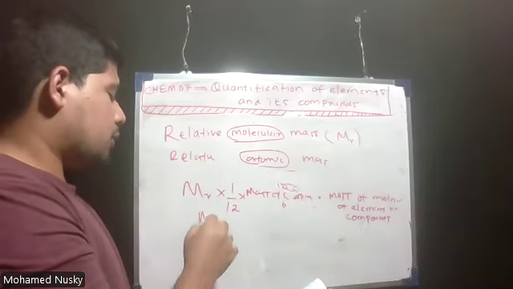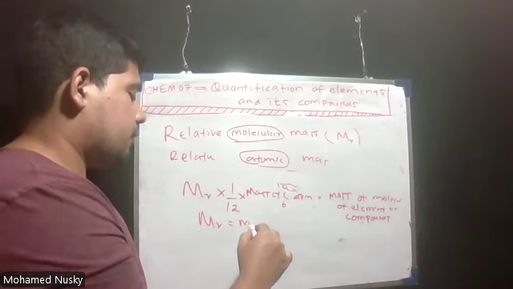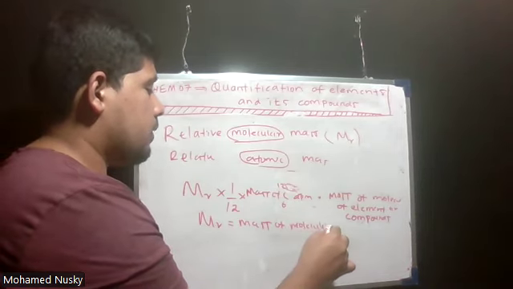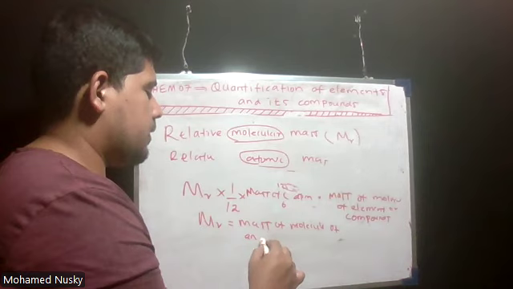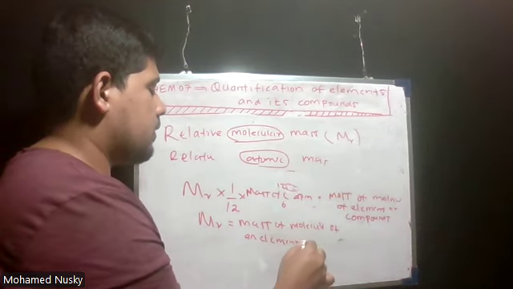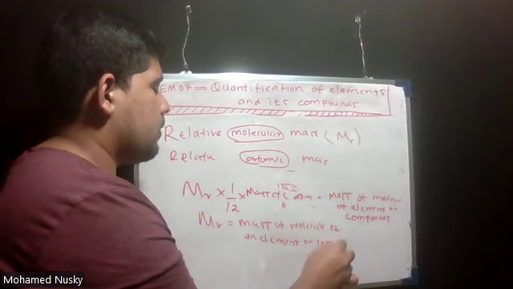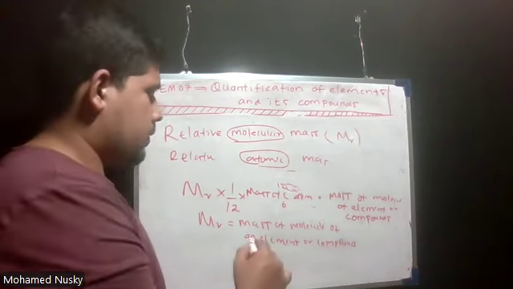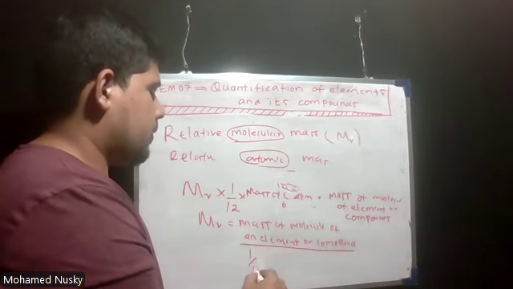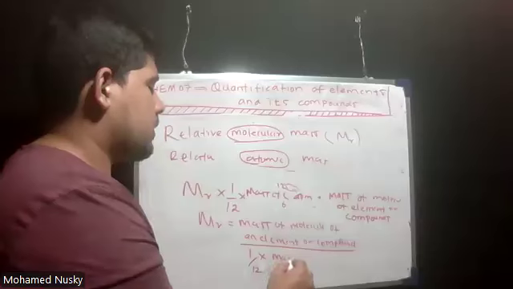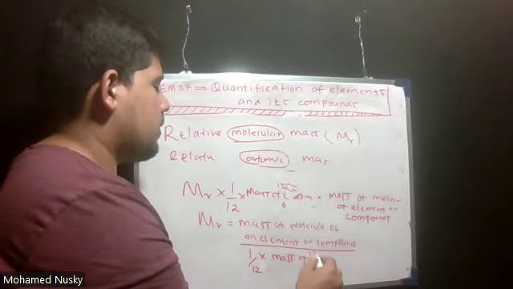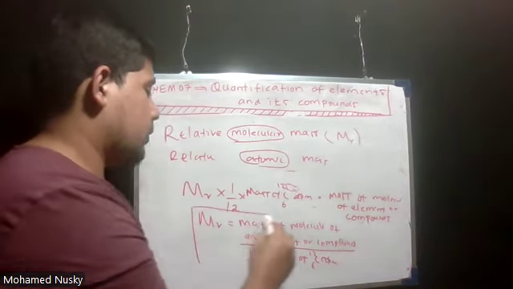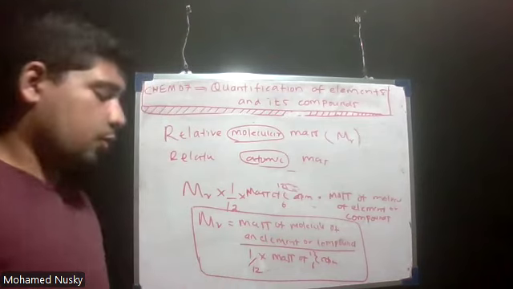Therefore, relative molecular mass Mr is the mass of a molecule of an element or compound divided by 1/12 the mass of a carbon-12 atom. This is the formula. Note down this formula.